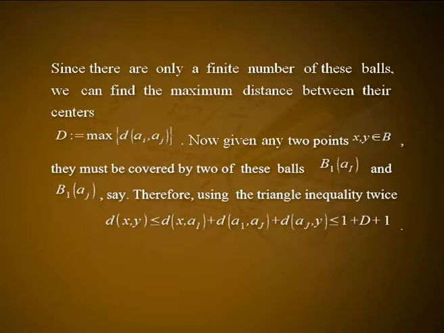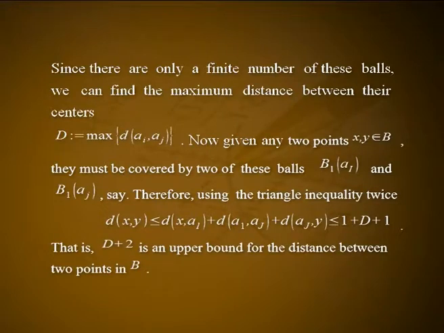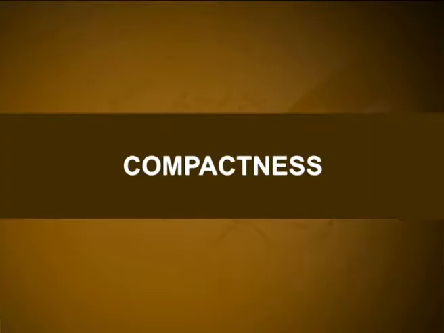Now, given any two points x, y in B, they must be covered by two of these balls, B(1, ai) and B(1, aj), say. Therefore, using the triangle inequality twice, d(x, y) is less than or equal to d(x, ai) plus d(ai, aj) plus d(aj, y), which is less than or equal to 1 plus D plus 1. That is, D plus 2 is an upper bound for the distance between two points in B.